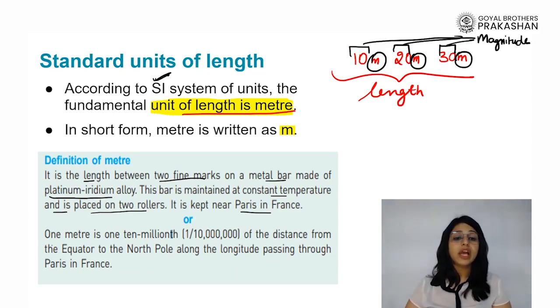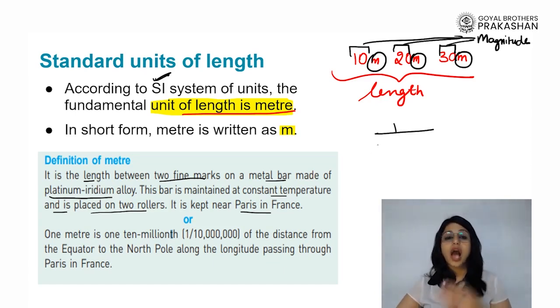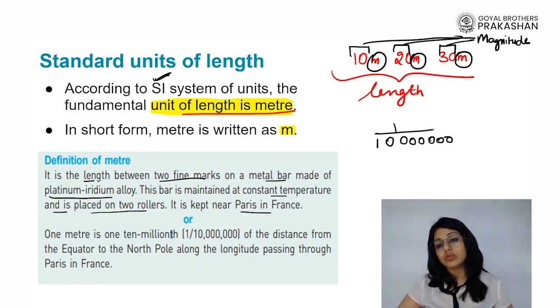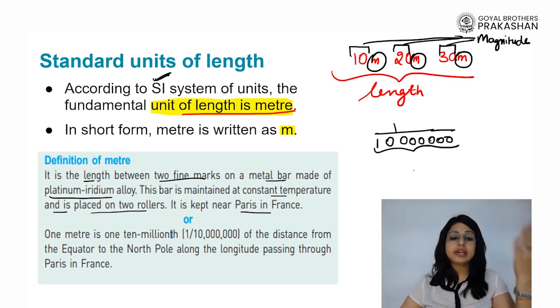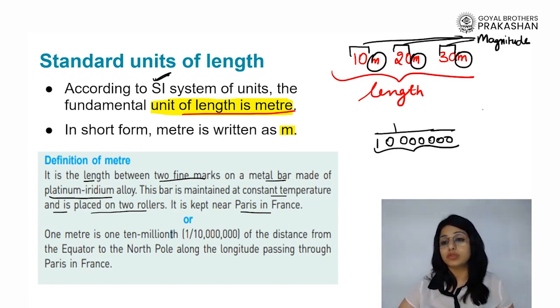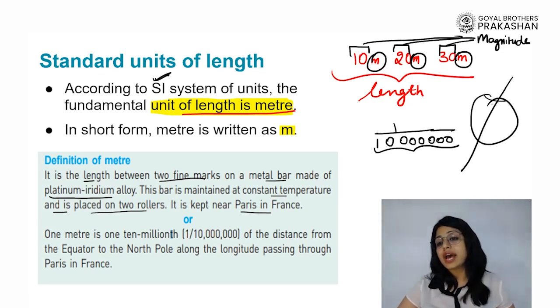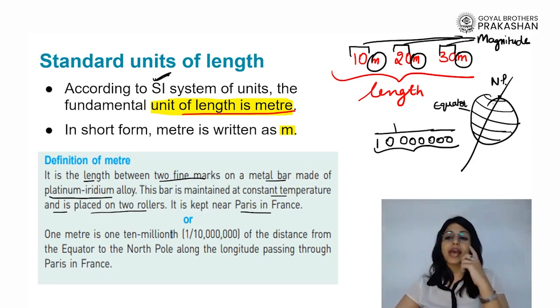Now to define it, 1 meter is 1/10 millionth. What does it mean? 1/10 millionth means 1 upon 10,000,000, of the distance from equator to the North Pole. So we all know our Earth has different longitudes, right? Now these longitudes, the center one is your equator and North Pole is the tip, from where the axis is passing.